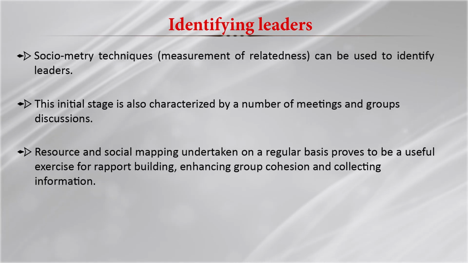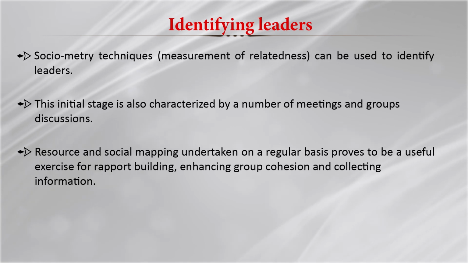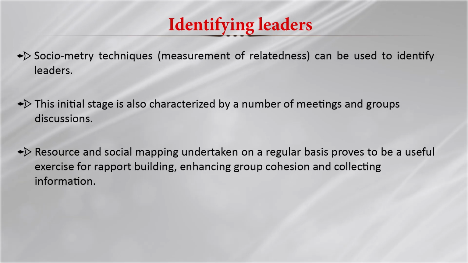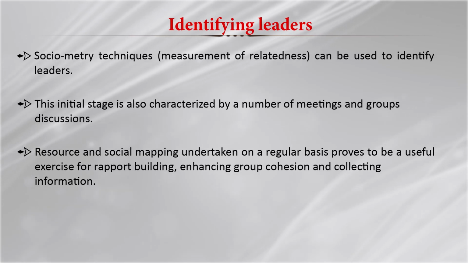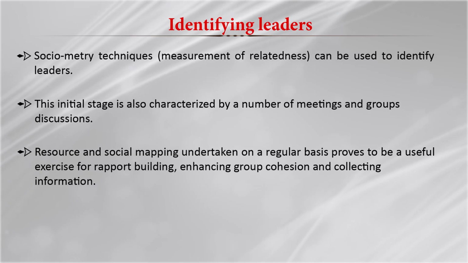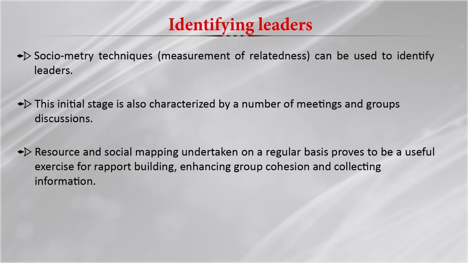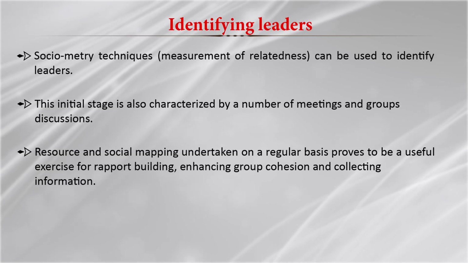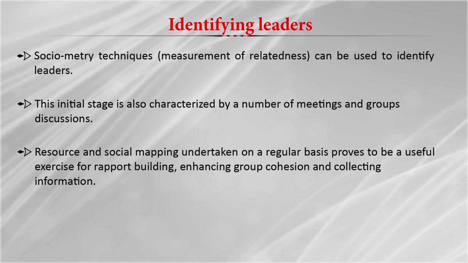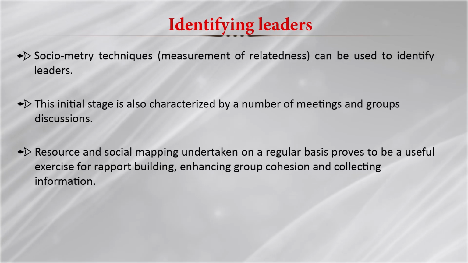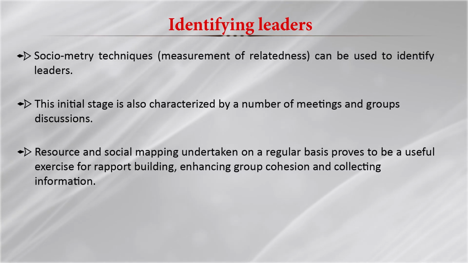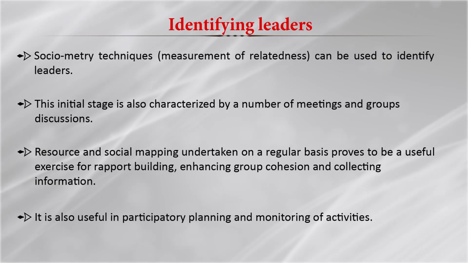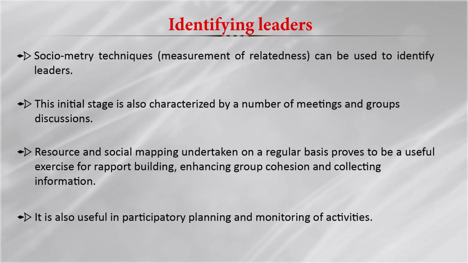If there are 10 members or 12 members, each and every member should have a good rapport with each other. They should have group cohesiveness within themselves, because if it is not there, then conflicts will arise. So, that is the major aspect of SHG, that people should be at the same mental level. So, it is also useful in participatory planning and monitoring the activities.